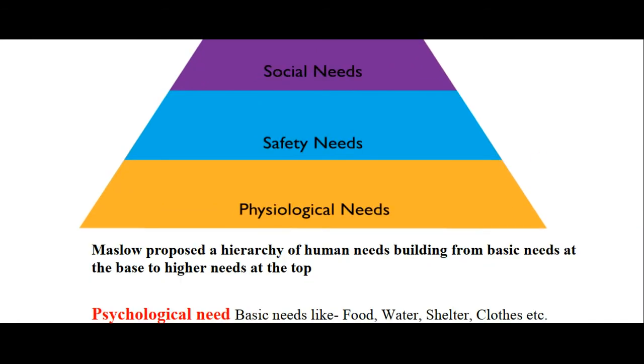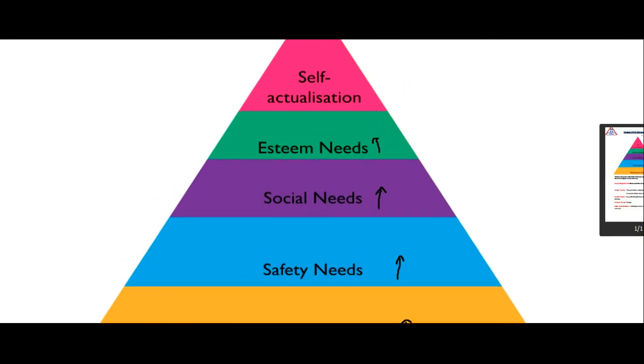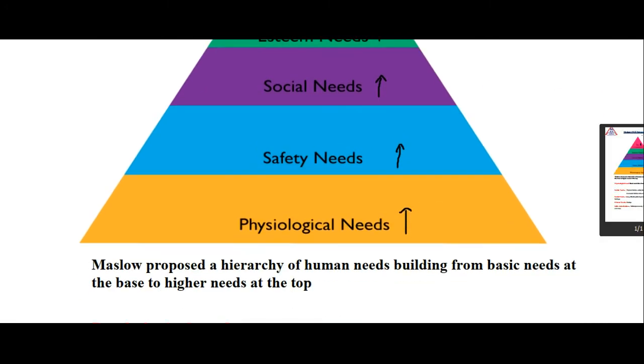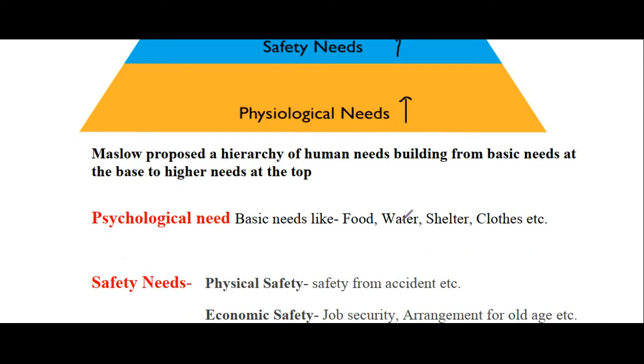First of all, any person wants to fulfill his or her physiological needs, then only he or she can move towards safety need. And after safety need, they move towards social needs and then esteem needs, and finally self-actualization need. So we study this theory from the bottom. So let's discuss each and every need one by one. First one is physiological need.